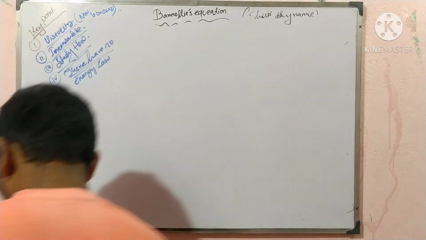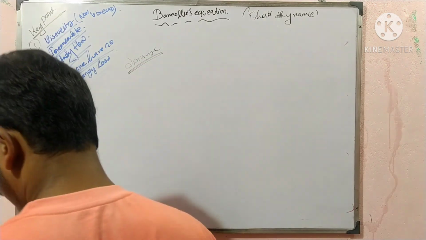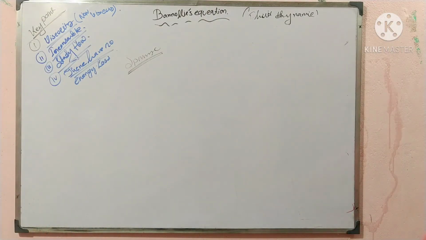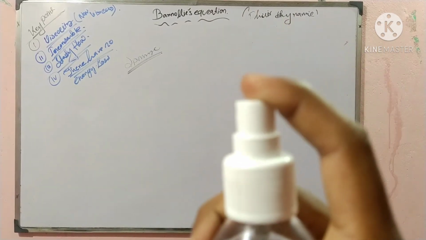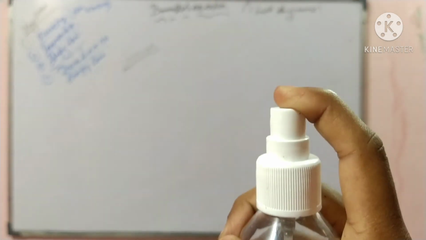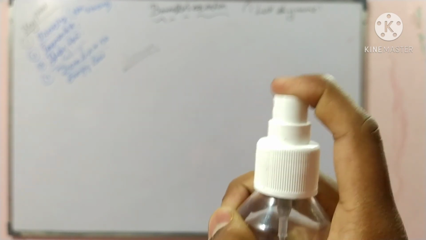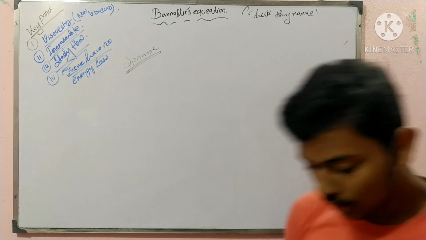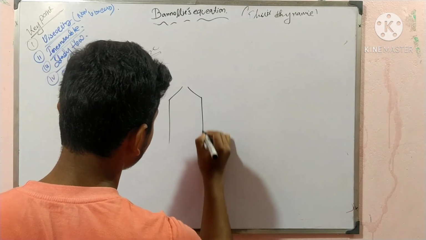And there is another thing: how does the sprayer mechanism work? You can use sprayers as well as sanitizer sprayers. That is a sanitizer sprayer. When I press it, some spray comes out. So, what is the mechanism of the sprayers? I will draw it. There are two types of sprayers.